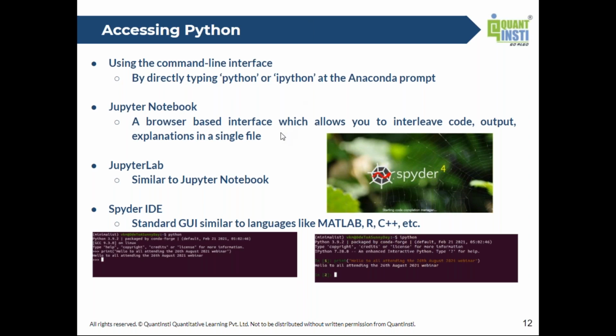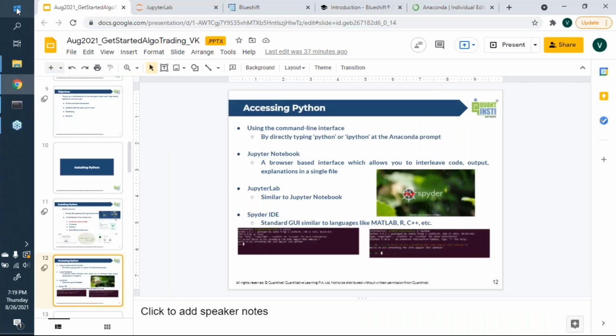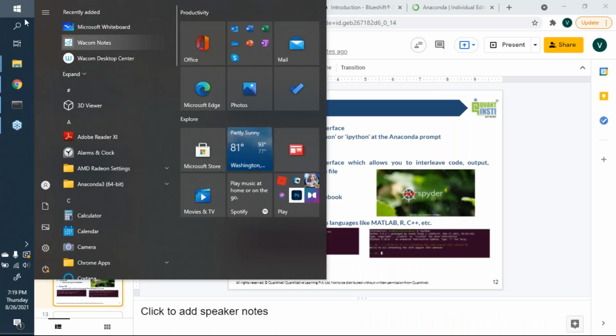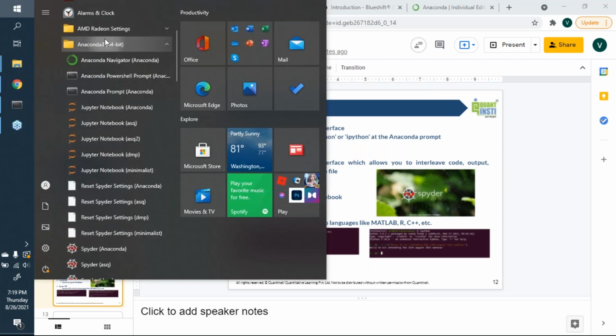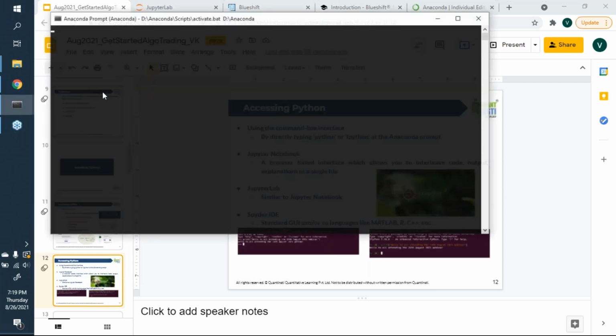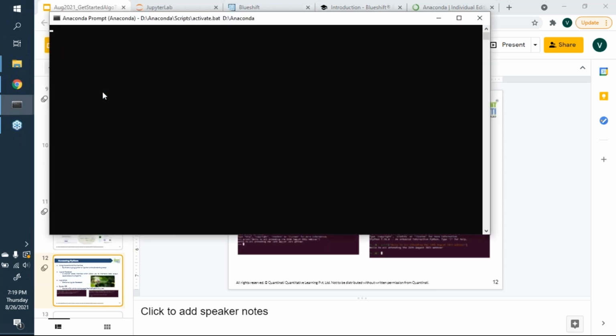So let me again show you my computer. If I click on the Windows Run feature and I go to Anaconda, because I have installed Anaconda on my computer, you'll find that there are many different options here, including right at the top, Anaconda PowerShell prompt, Anaconda prompt, Jupyter Notebook, a bunch of different Jupyter Notebooks, Spider, and so on. So what I'm referring to here is the Anaconda prompt, right? So if I were to click on this, let's give it a couple of seconds.